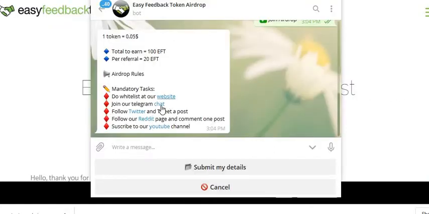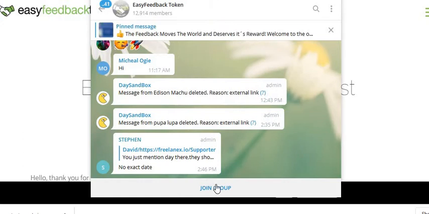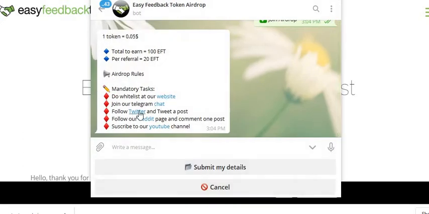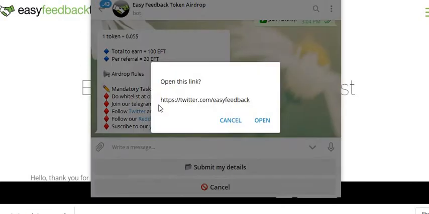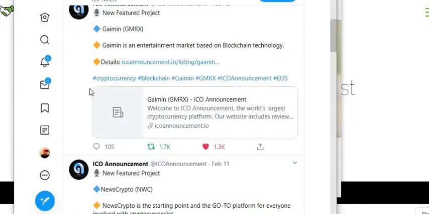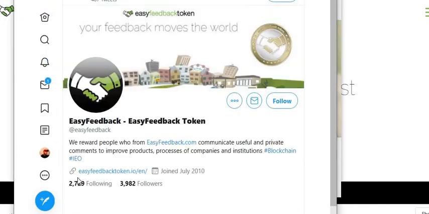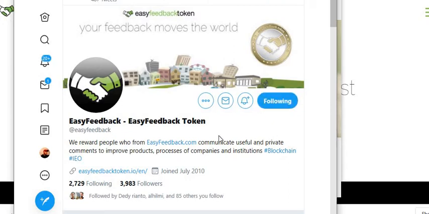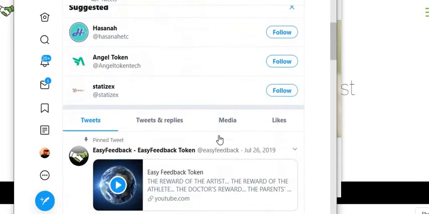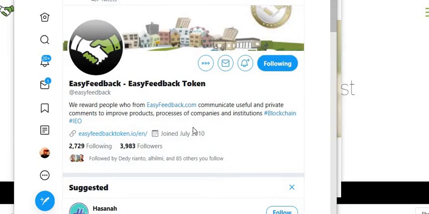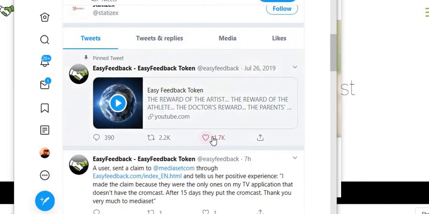We'll bring the bot back up again. We're going to go to their Telegram chat. We're going to join their group. We're going to come back here. We are going to go and follow on their Twitter. And I believe it said retweet a post as well. So we will click on follow. And then after we click on follow, we're going to come down here. We'll like this post, and we will retweet the post as well.